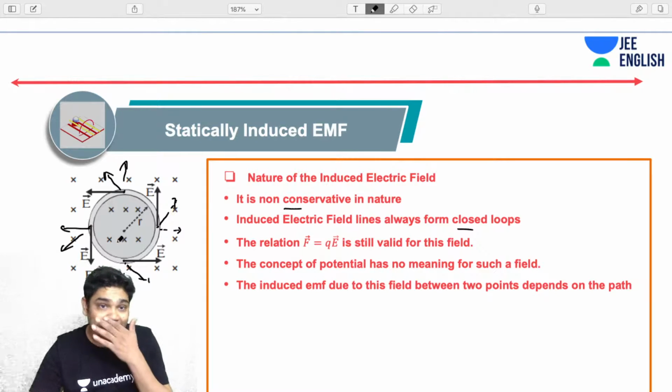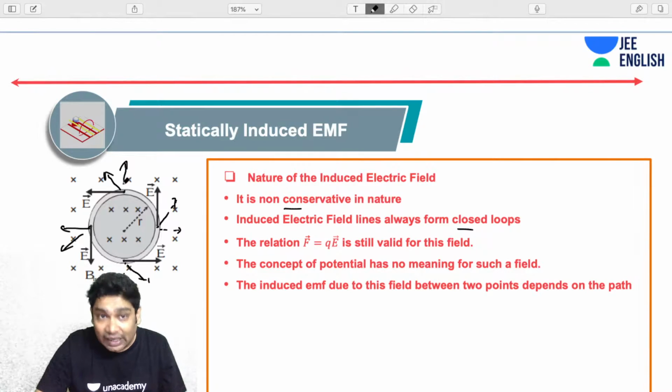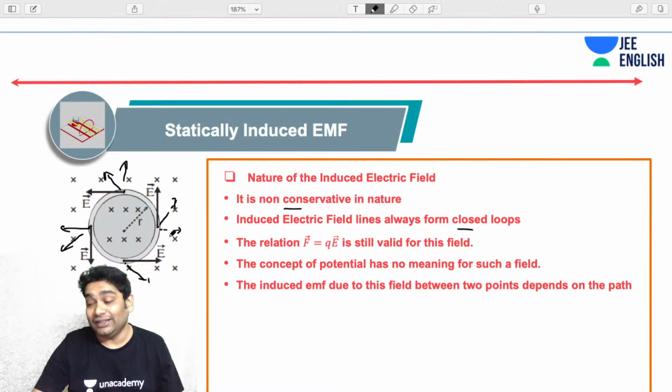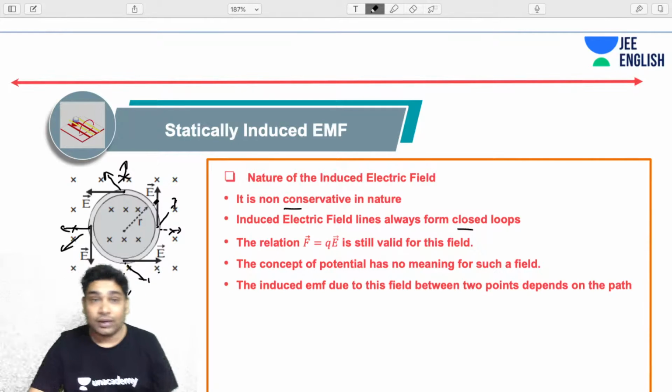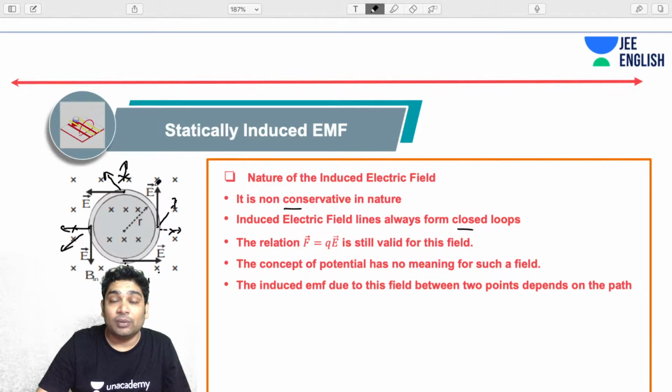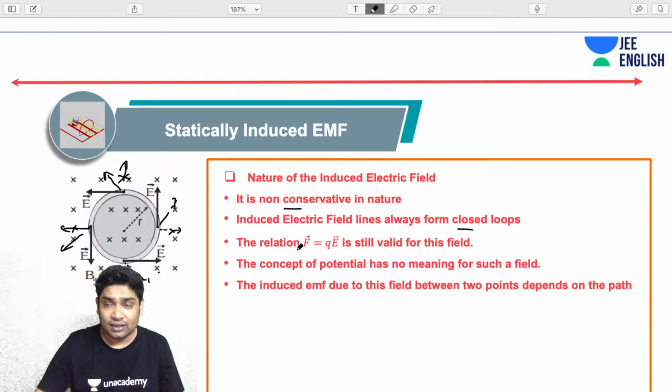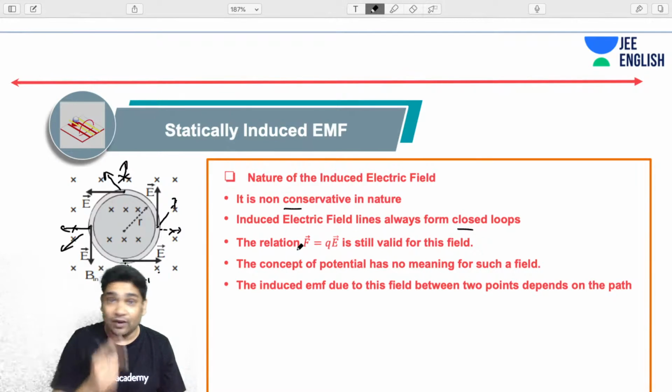For the volume bound inside, there would have been a flux coming out of the volume when there is no charge enclosed. So this cannot happen. This field can never have a radial component. The entire field has to always be tangential to the loop and form a closed loop. So they form closed circles. They are circular electric fields in nature, which is very opposite.